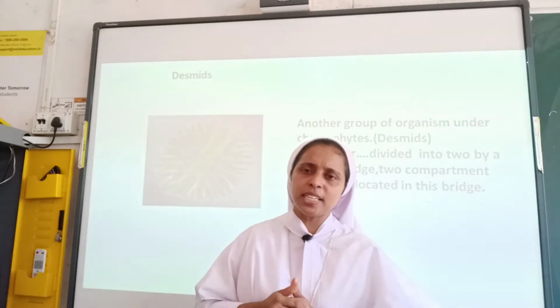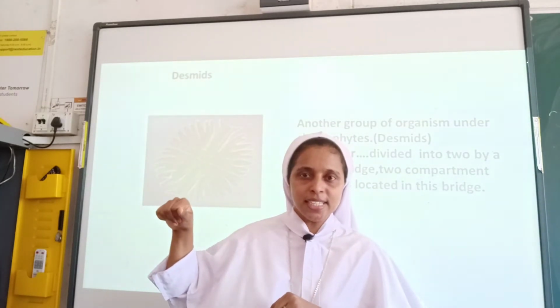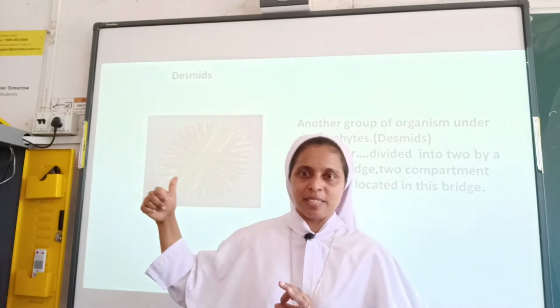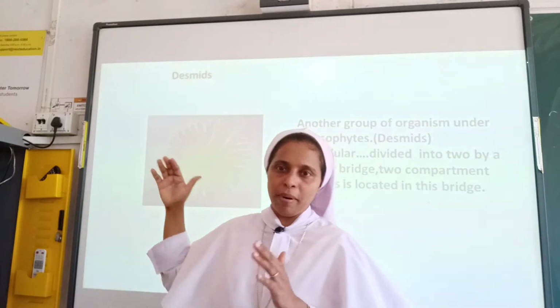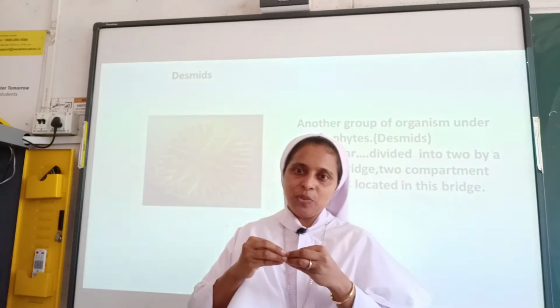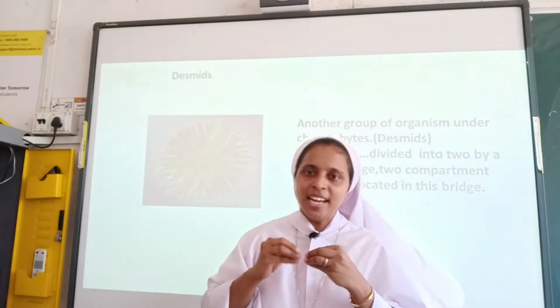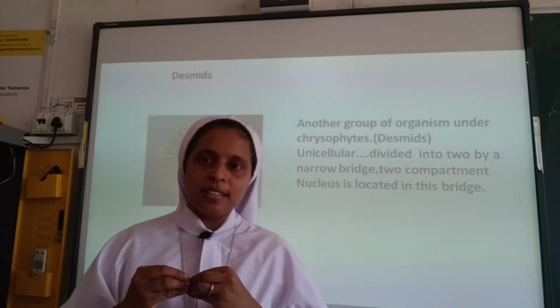This also comes under kingdom Protista, under chrysophytes. Examples of chrysophytes are desmids and diatoms. Desmids are unicellular and divided into two compartments, and between the compartments there is a narrow, bridge-like connection, and there the nucleus is present. So let's see the next group.